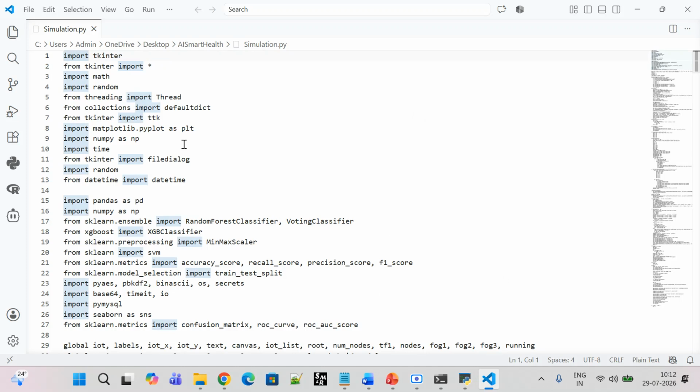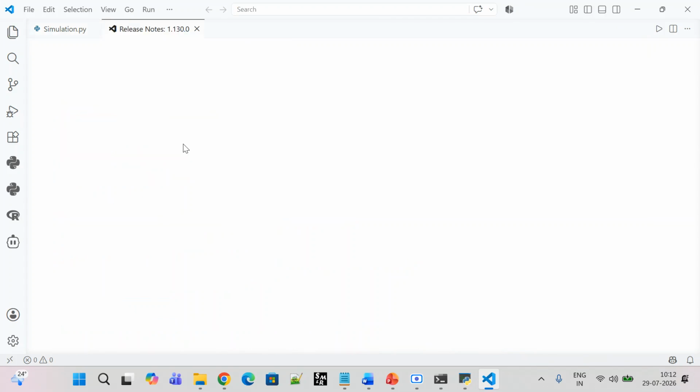Math is used for mathematical calculations, and random is used for generating the patients. We can choose them randomly, and there are threading and collections. Tkinter and matplotlib are for visualization. Numpy converts the data into array format. Okay, so this is how we get it entirely.